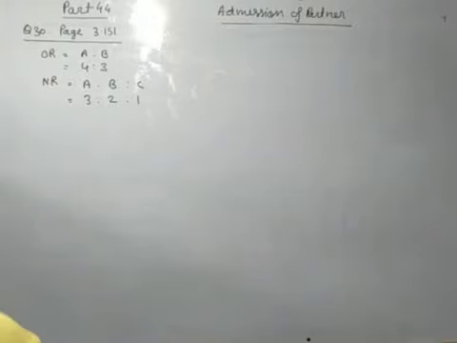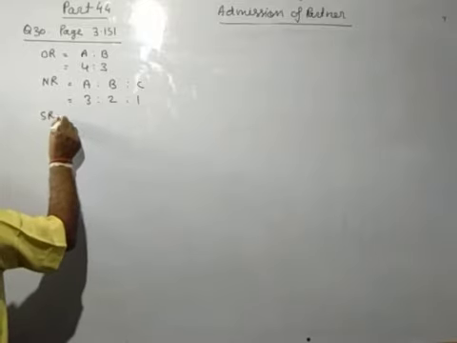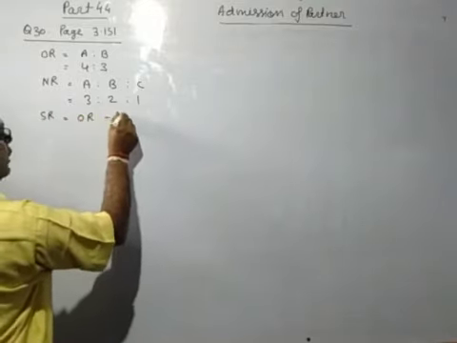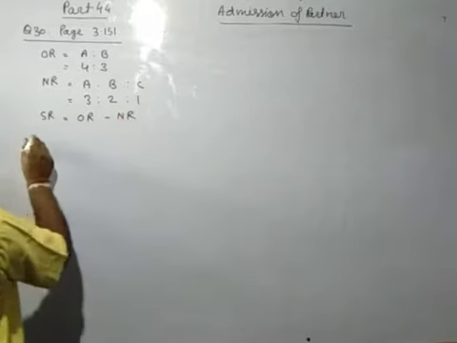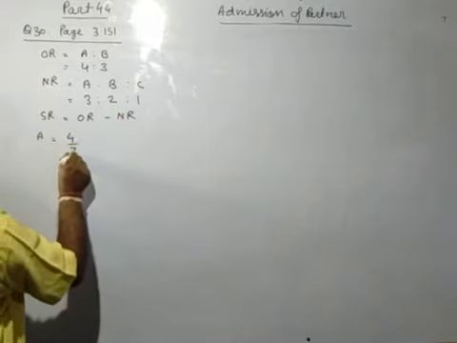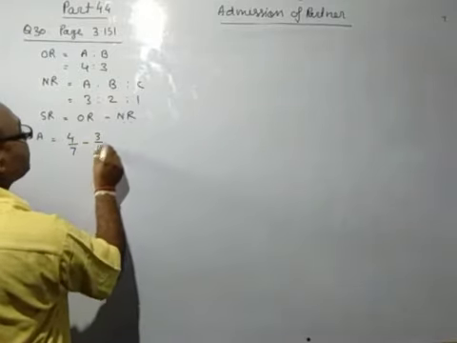So first we will calculate the sacrificing ratio, since the new ratio is already given. Sacrificing ratio is old ratio minus new ratio. For A, old ratio 4/7 and new ratio 3/6.